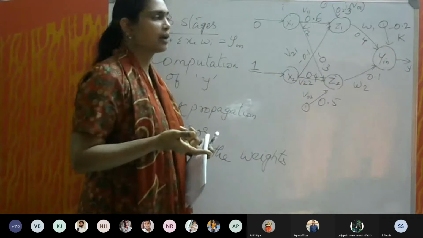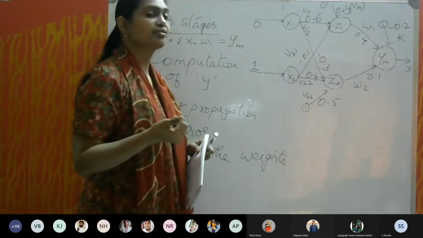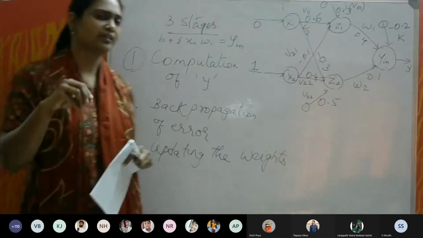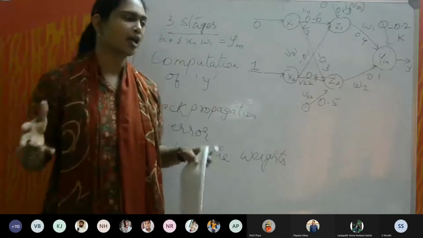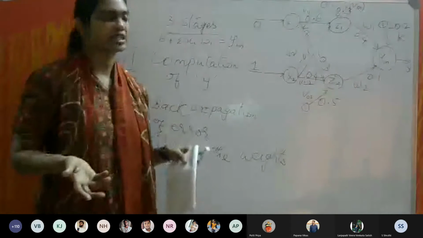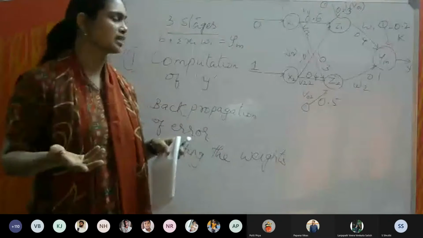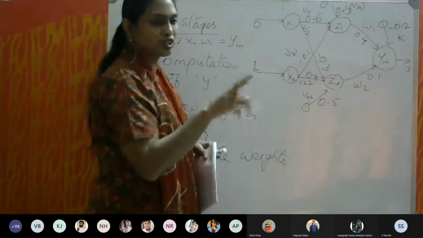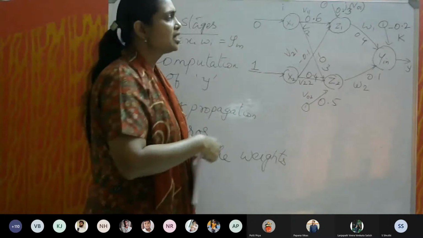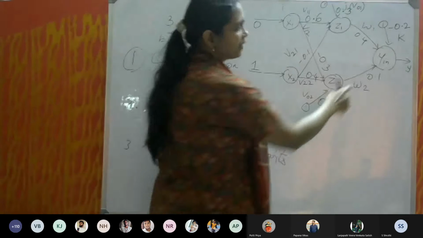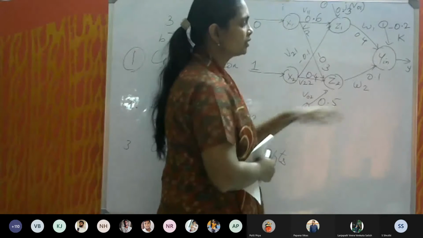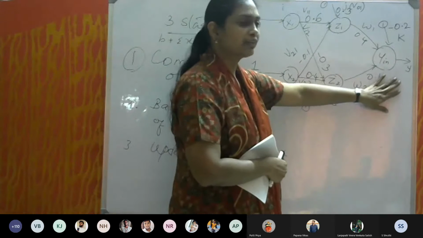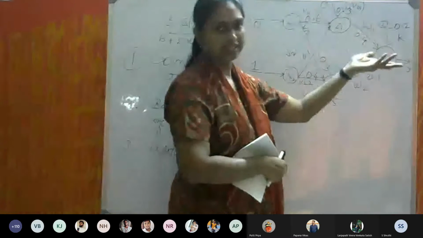So once again, you have to apply binary sigmoidal activation function to get the y value. Now this y value, we are going to check whether this is equal to target or not. In this case, it will not be the same. So we have to iterate once again. So in the iteration process, there are two steps here. When you calculate the y, we know the target is given as 1 and you will not get a value 1. You may get a value either less than 1 or greater than 1.